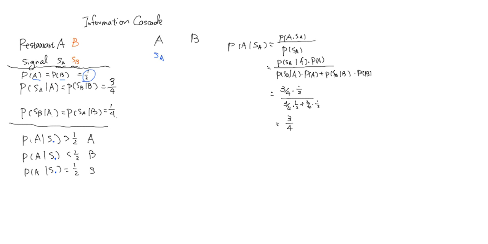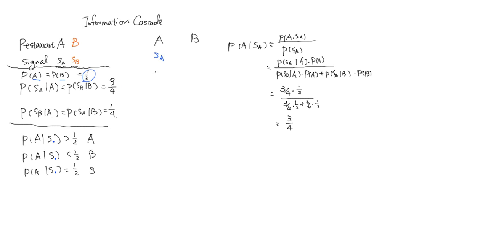If we write out the whole Bayes rule and plug in the values, we will find that the posterior belief that A is indeed the best restaurant, given that we see signal A, is 3 quarters. So according to our decision rule, the first patron will go to restaurant A.